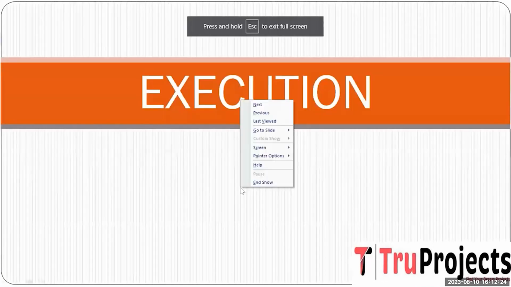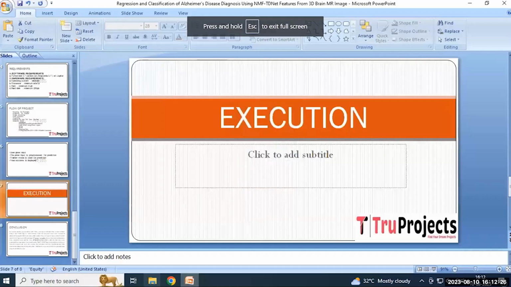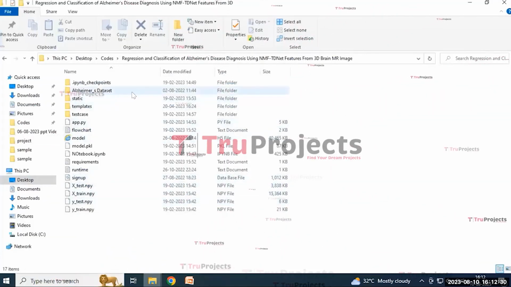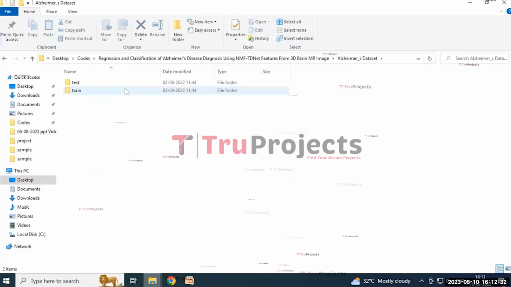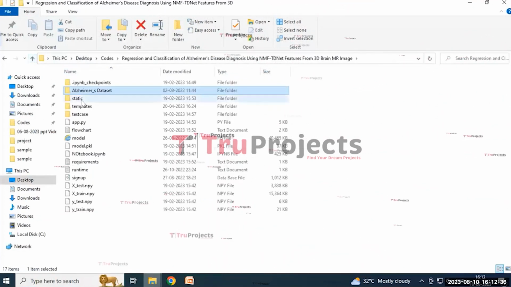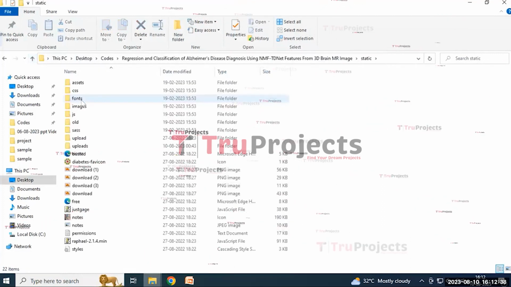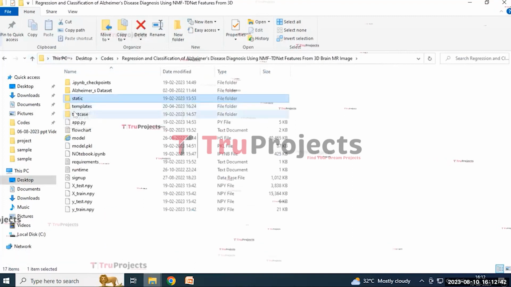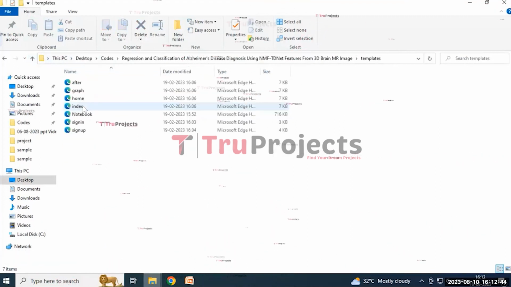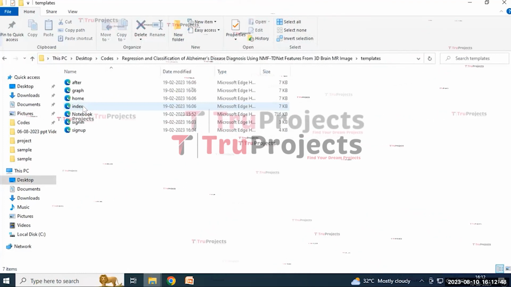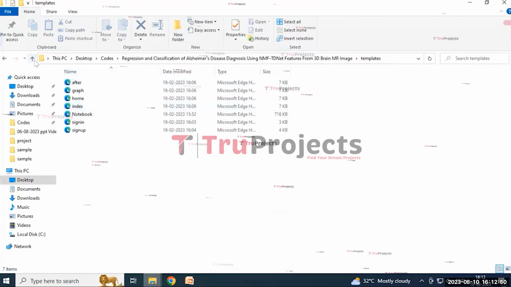And the execution of the project. To execute the project, first we need to open the code folder, and this is the code folder consisting of various files within it: the dataset folder containing the images, the static folder containing CSS, fonts, images, and JavaScript folders, and the template folder containing the HTML documents. It typically includes home, index, result, sign-in and sign-up pages.